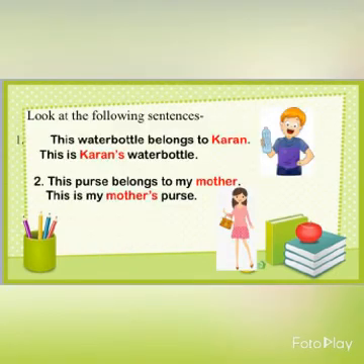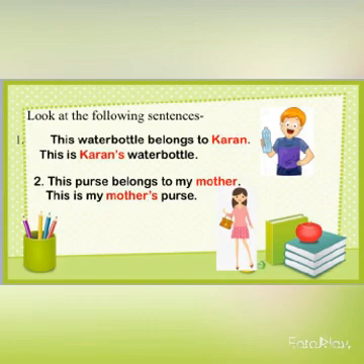Here, look at the following sentences. The water bottle belongs to Karan. This sentence can be written as, this is Karan's water bottle, because here who is the owner? Same as I have explained previously.